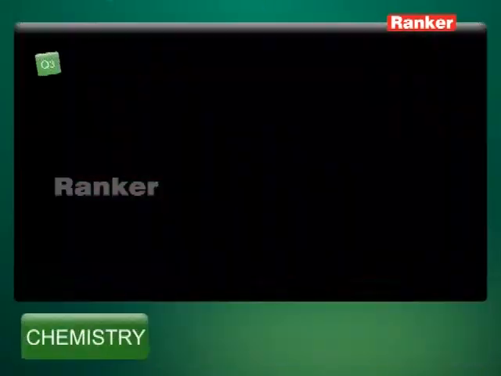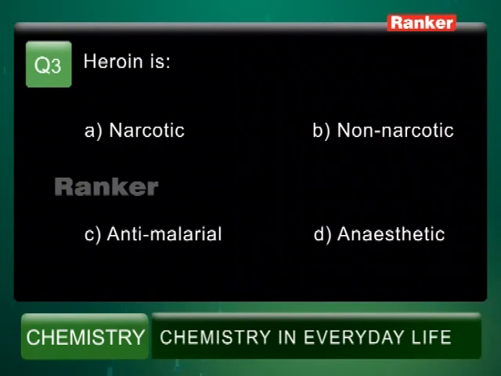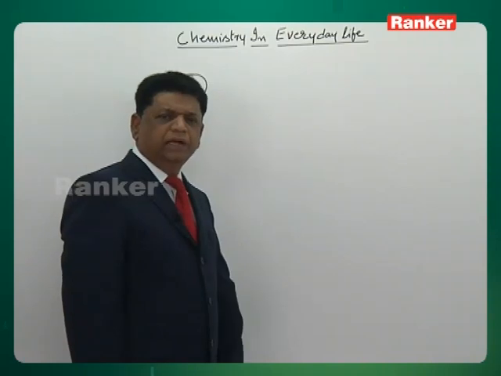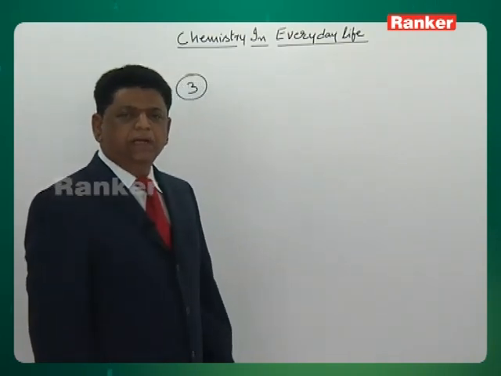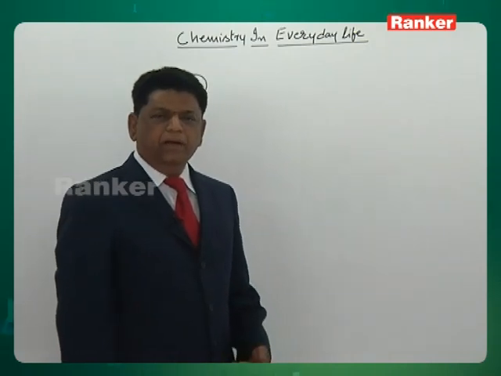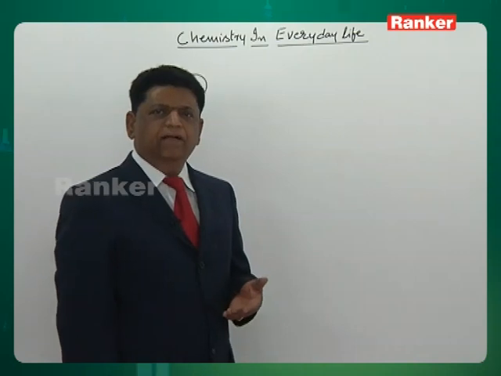The question is, heroin is option A narcotic, option B non-narcotic, option C anti-malarial, option D anesthetic. Here the pain removers are of two types, narcotic and non-narcotic. Non-narcotic means they are not addictive and are less harmful.